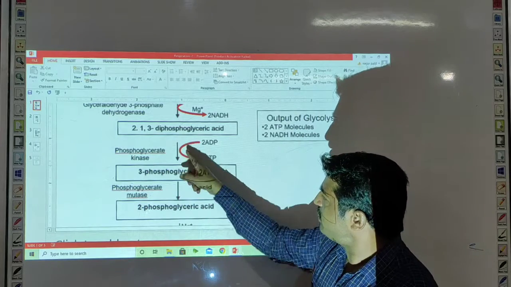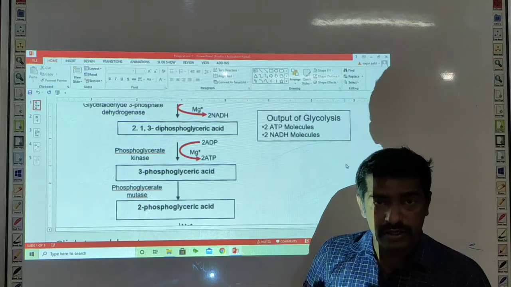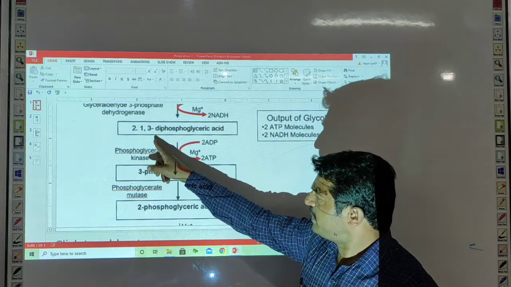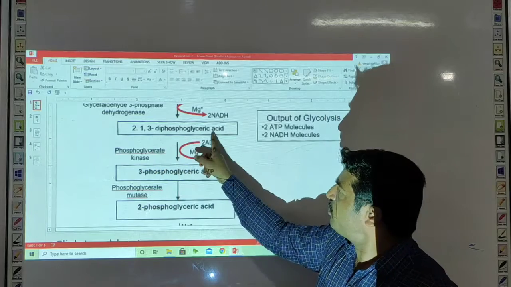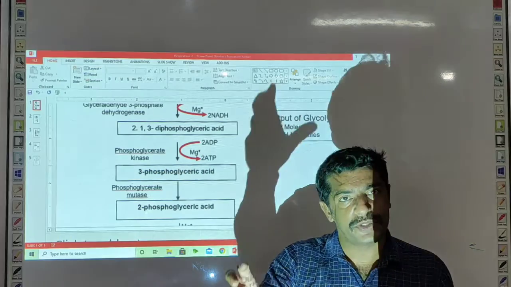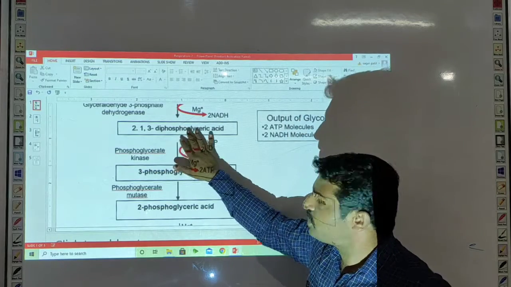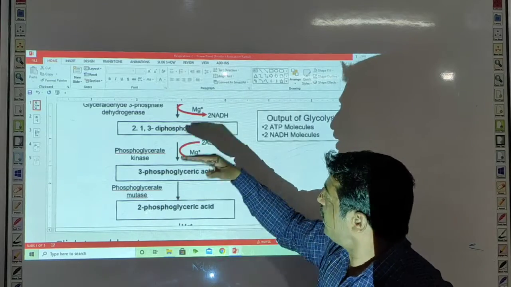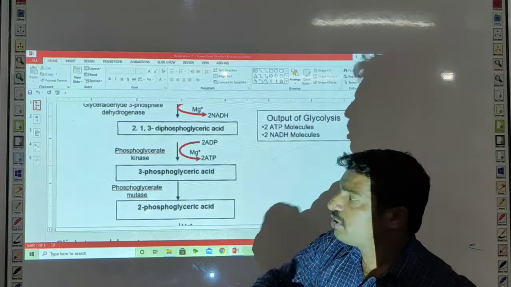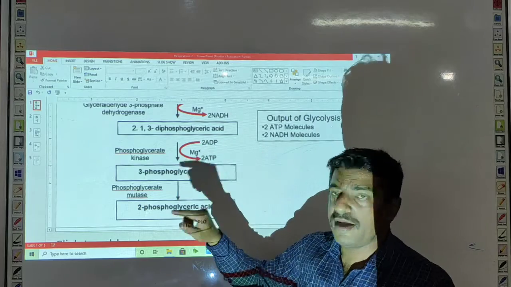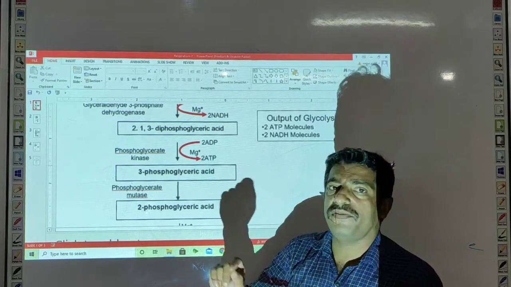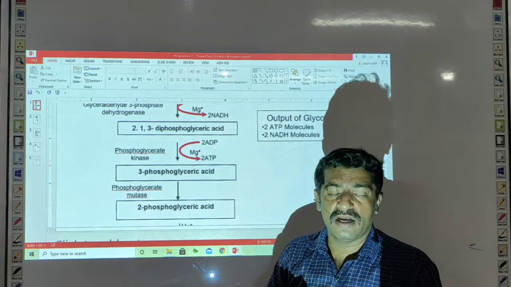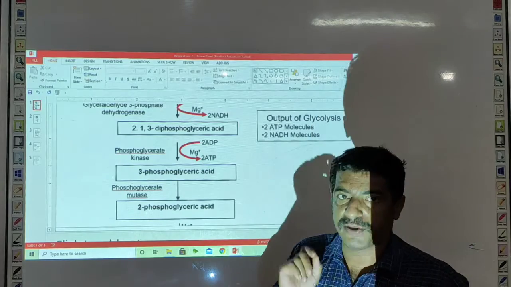Here this reaction is also called substrate level phosphorylation, because in this reaction 1,3-diphosphoglyceric acid acts as a substrate, and from this substrate the phosphate groups are removed and directly transferred to a chemical moiety, ADP, and there is synthesis of ATP molecules. Therefore this reaction is called substrate level phosphorylation.